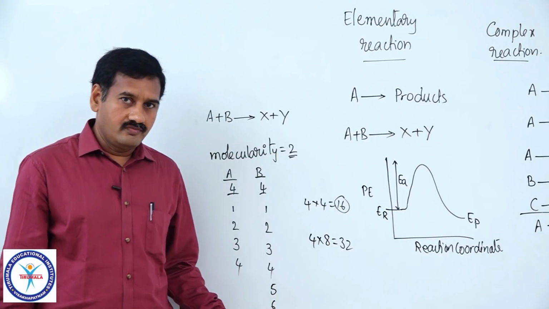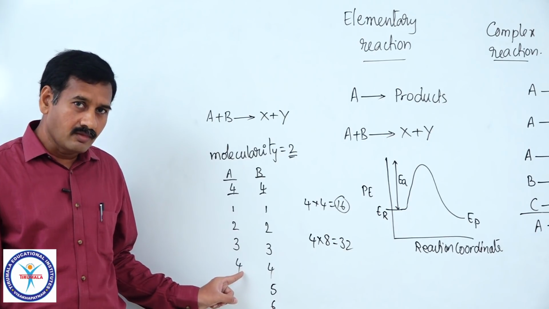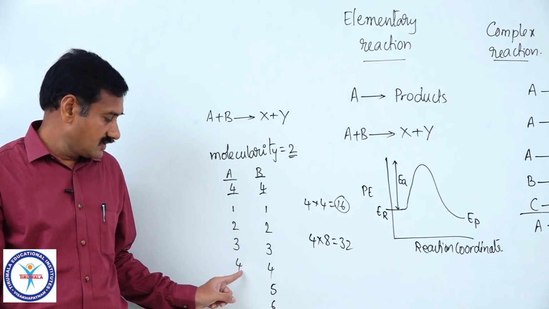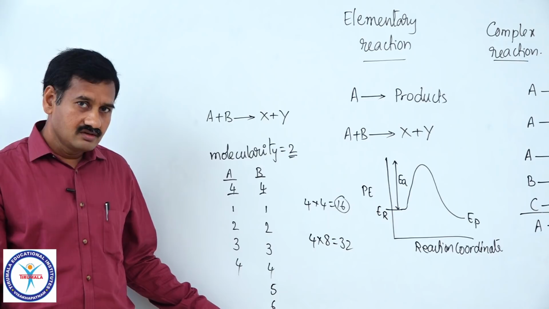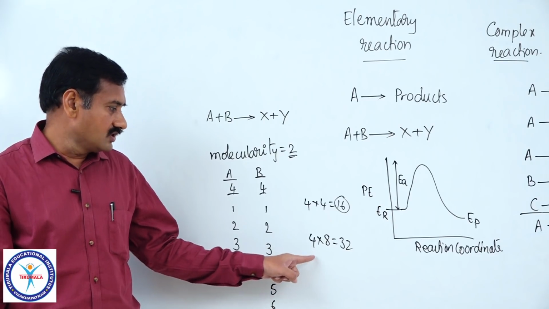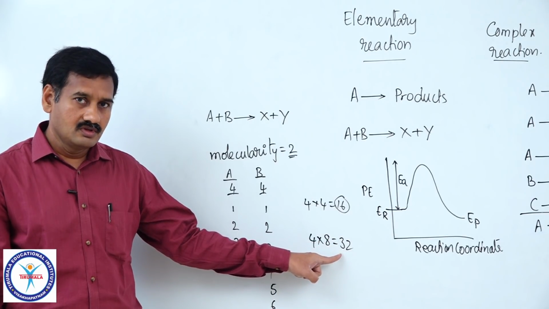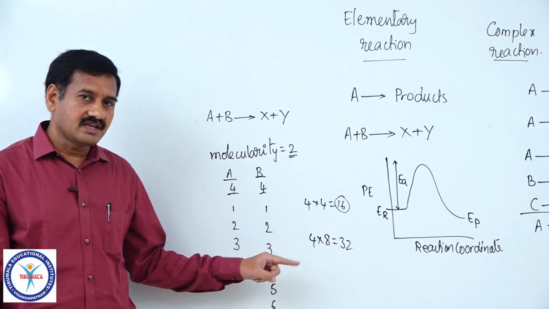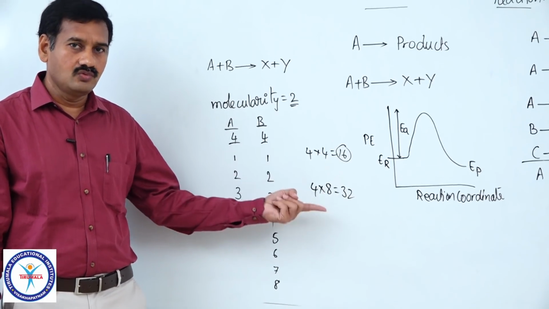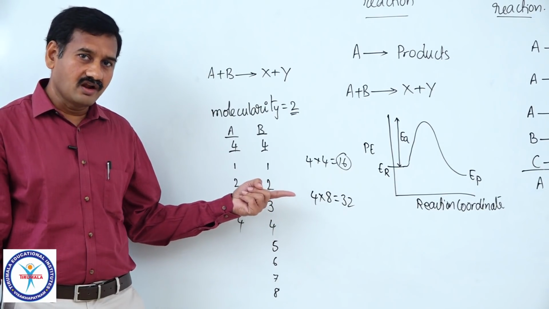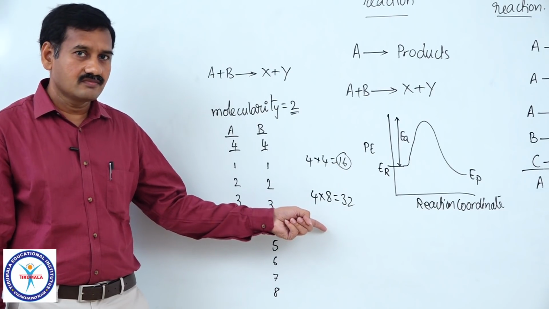So, what is the conclusion now? By keeping the concentration of one reactant constant, that is the number of molecules of A kept constant, by doubling the concentration of B, 4 now becomes 8. Then the number of effective collisions also increased by 2 times, 16 becomes 32. So, by doubling the concentration of B, the rate of reaction is increased by a factor of 2. So, tell me what is the order with respect to B now? Obviously, it is first order.